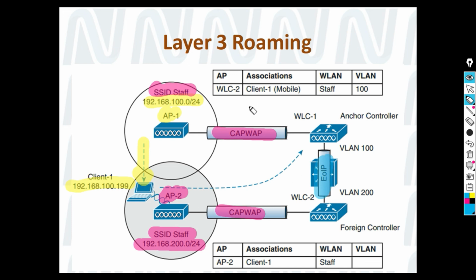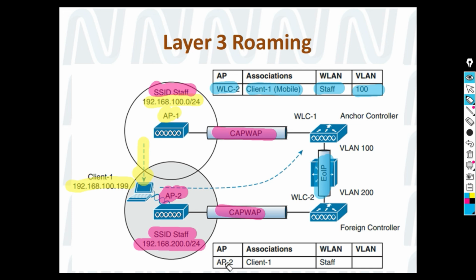So how is it happening? Earlier it was WLC1, but now AP2 is connected to WLC2. We can see there is also an association table.